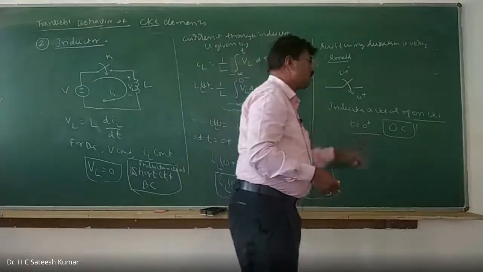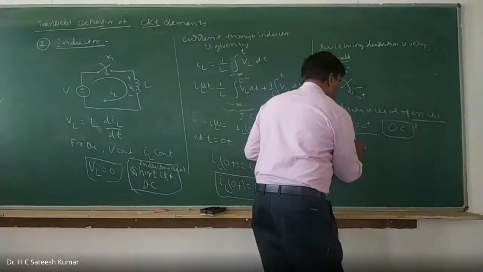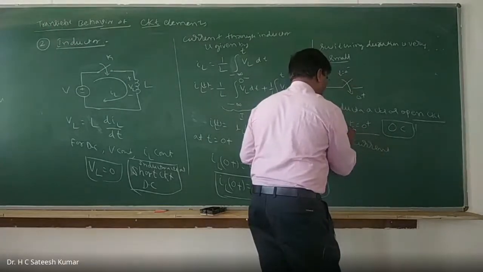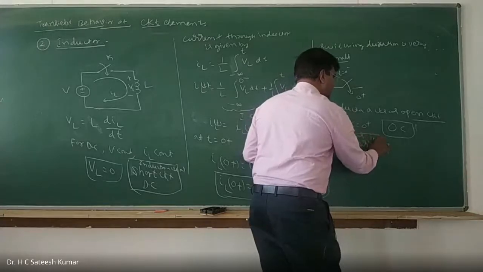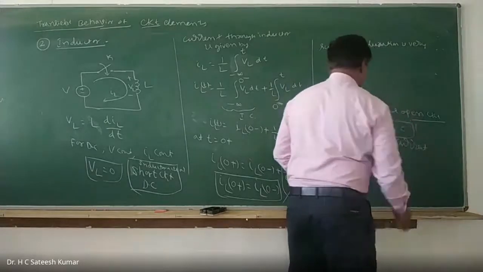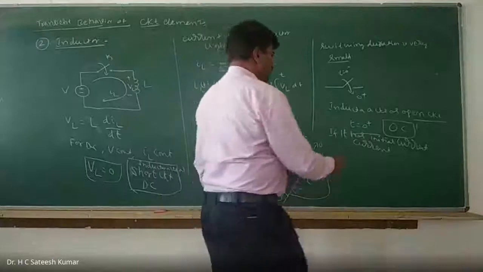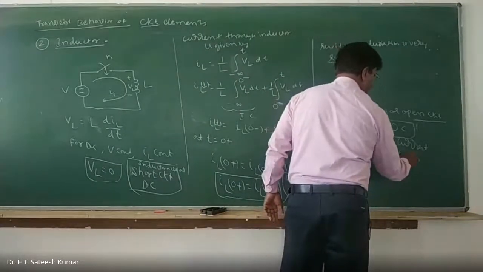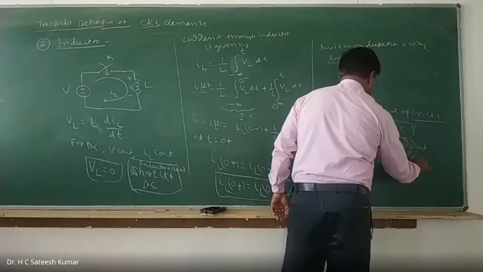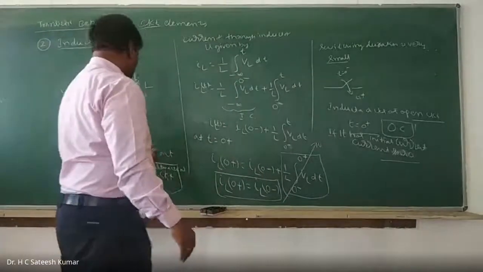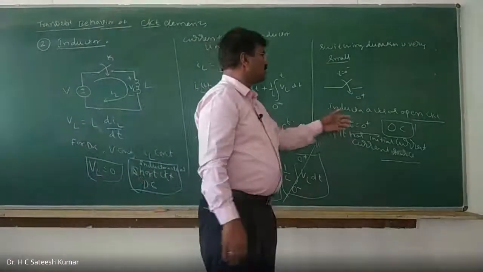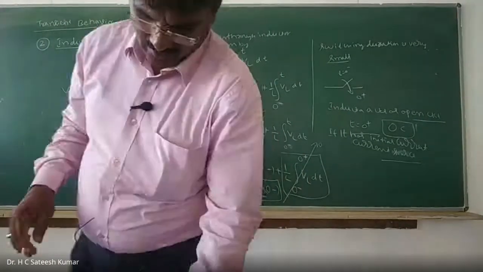If it initially has some current, then it becomes a current source. So it behaves like a current source. That means for DC it acts like a short circuit. For the initial condition it will be what? Open circuit. Right?